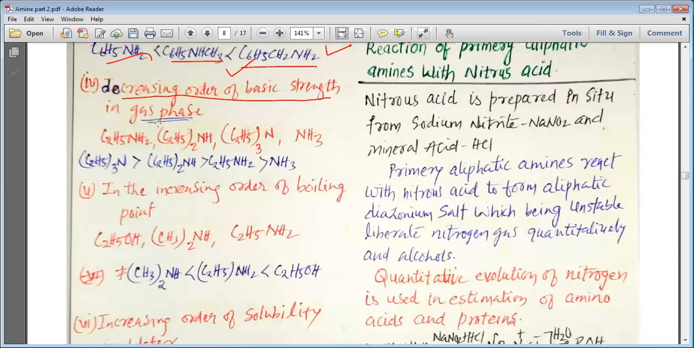Decreasing order of the basic strength in gas phase. Now, my dear students, please remember that in gas phase we have studied that amines have the order of tertiary is greater than secondary is greater than primary. So as far as the order in the gaseous phase is concerned, we are going to follow this order that tertiary is greater than secondary is greater than primary and then ammonia, because aliphatic amines are more basic than ammonia always.